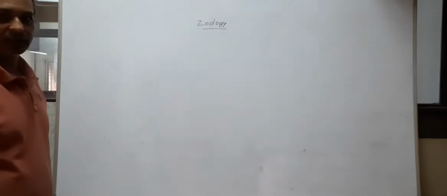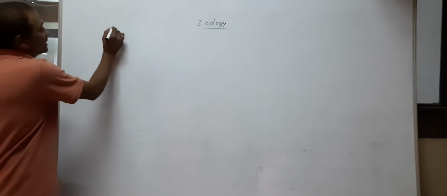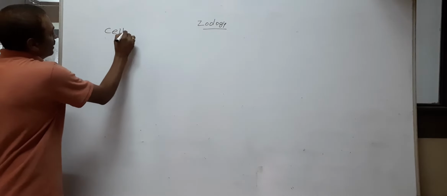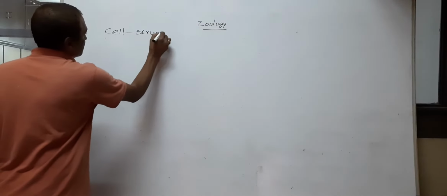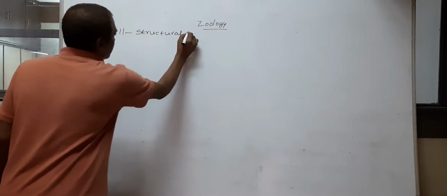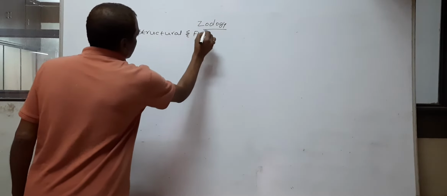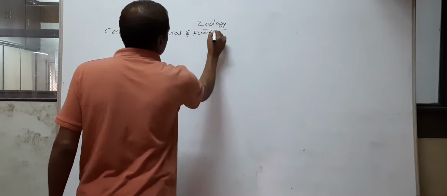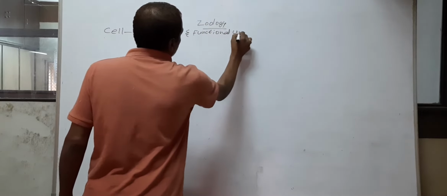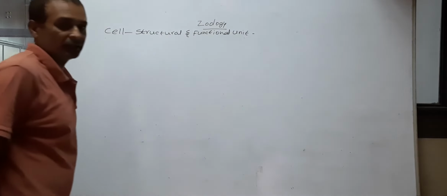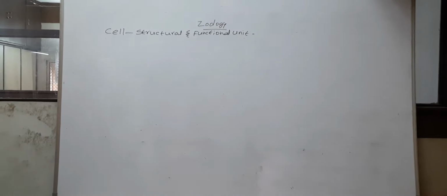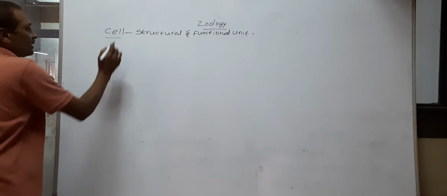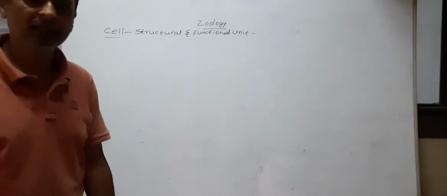Which structure is the structural and functional unit of the body of the living organism? Cell. Cell is the structural and functional unit of the bodies of living organisms. Cells are the small chamber-like structures.